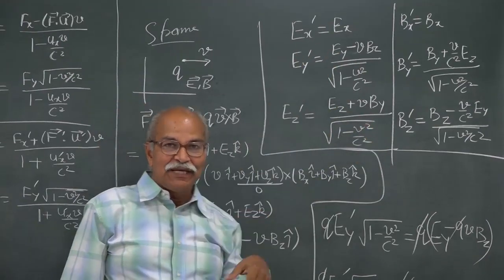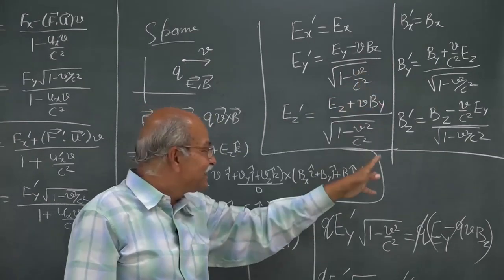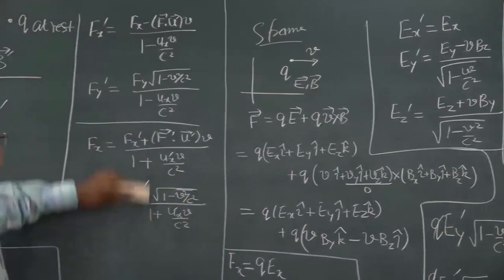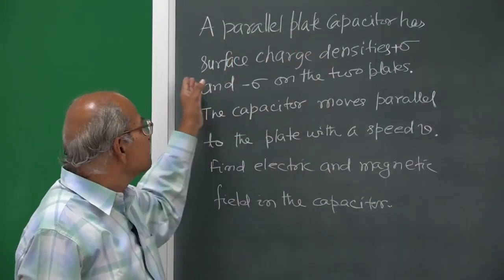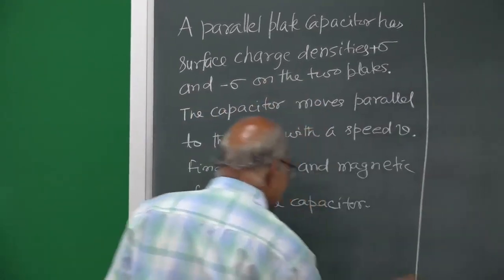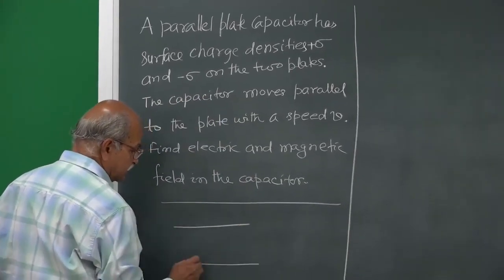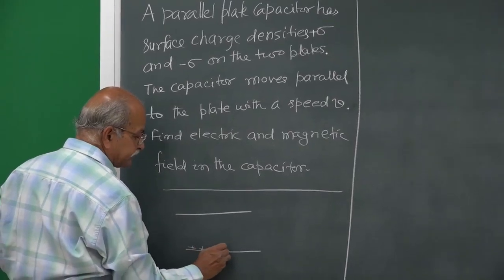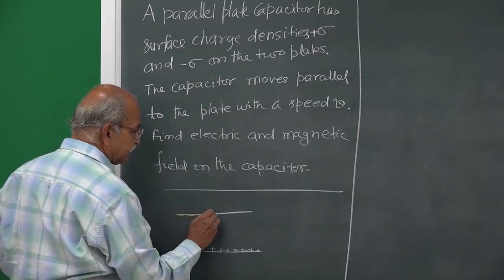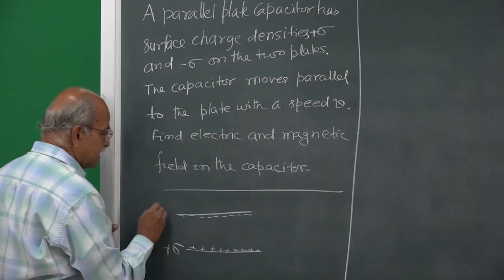So, we will do a practice problem on this before we leave. So, let me erase all this. A parallel plate capacitor has surface charge densities plus sigma and minus sigma on the two plates. So, what you have is a capacitor which has positive charges on one plate and negative charges on the other plate, and the surface charge density is sigma here and minus sigma here.